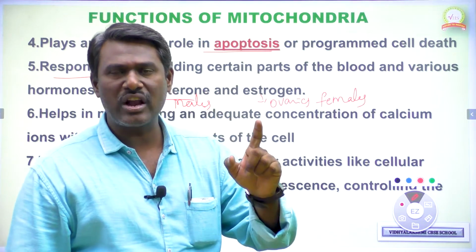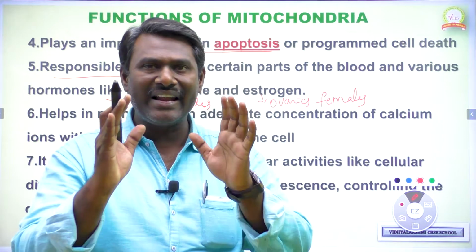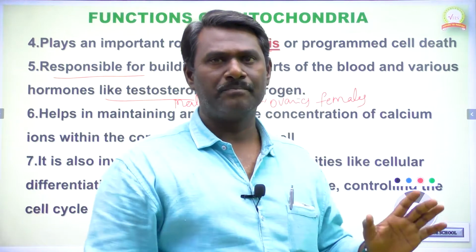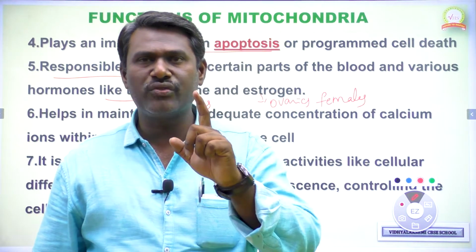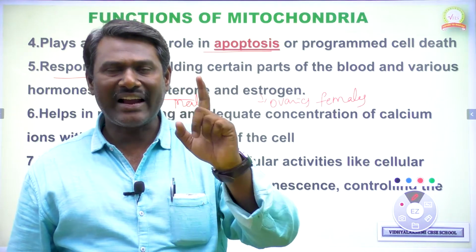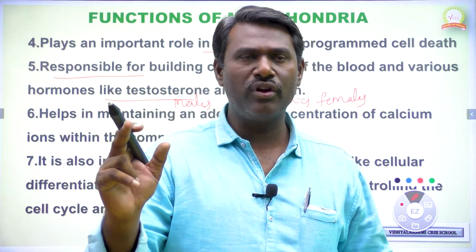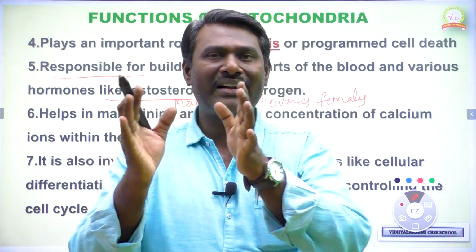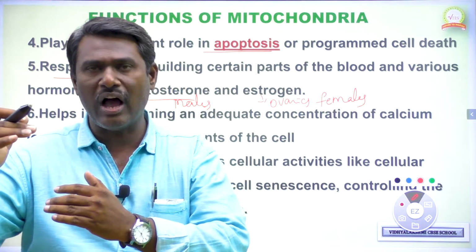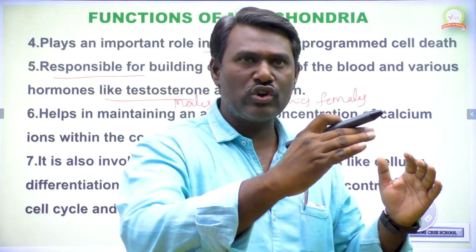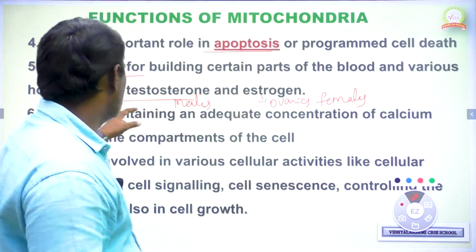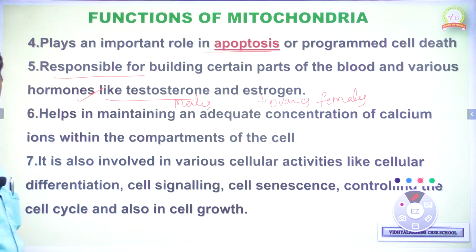Testosterone is very useful in the development of secondary sexual characters in males, whereas estrogen is useful to develop secondary sexual characters in females. So for the secretion of testosterone and estrogen, mitochondria plays an important role. That is the importance of mitochondria.